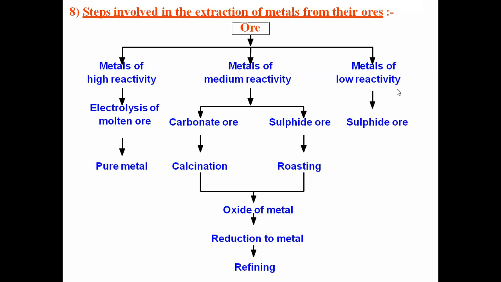The next is metals of low reactivity. Most of them are present in a sulfide form. So from the sulfide ore, we have to carry out the roasting.